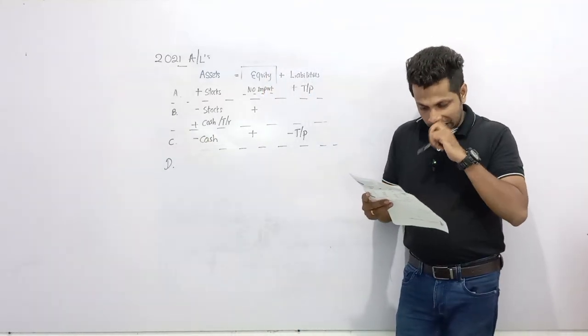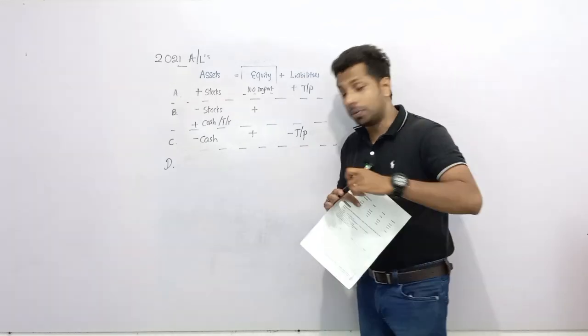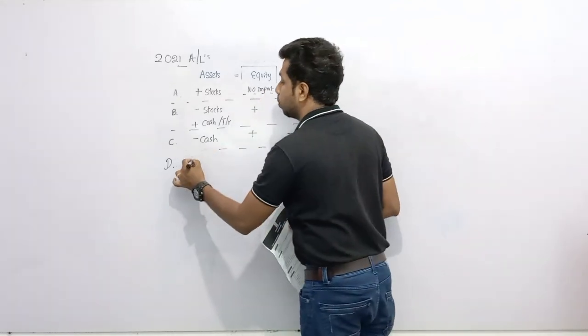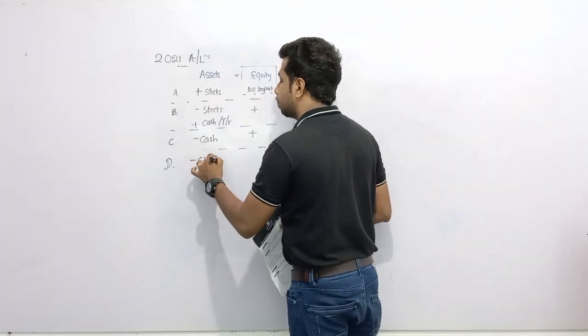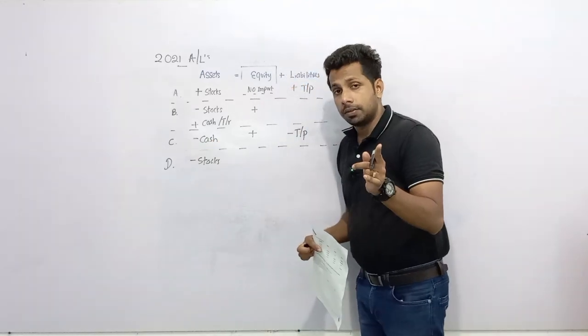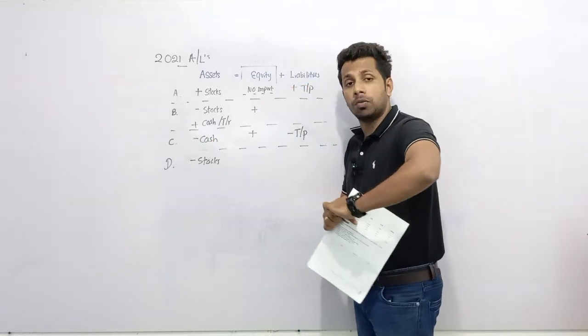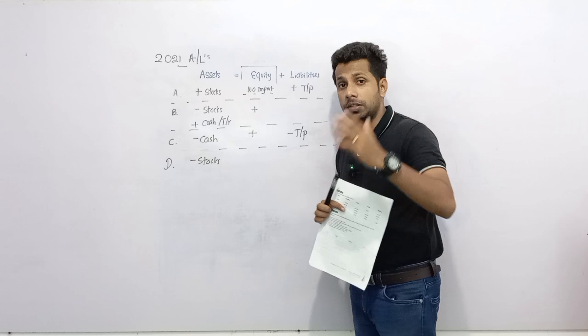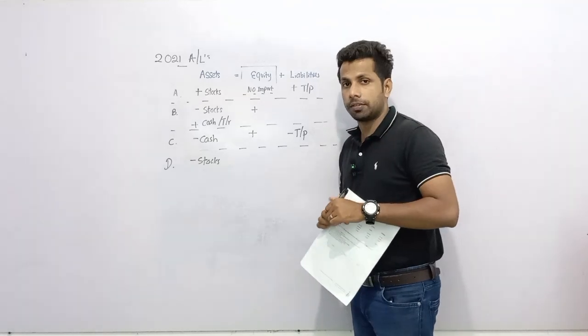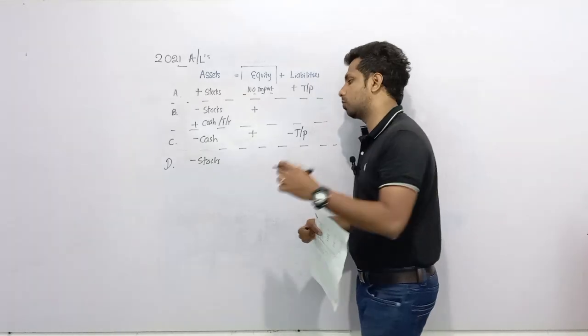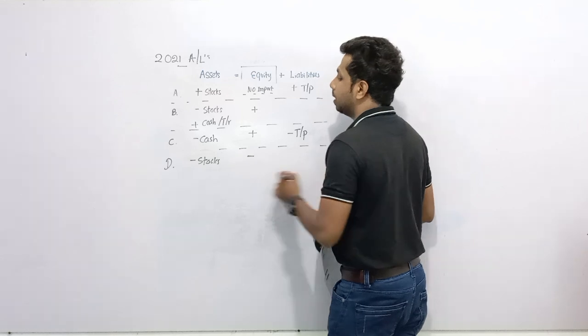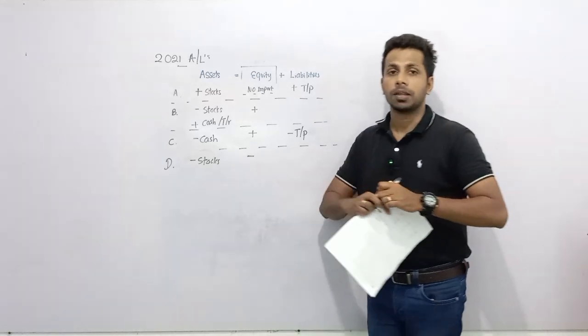Obtaining coconut oil by the owner for personal use. Here the stock asset decreases, and these stocks, my dear children, withdrawn by the owner for personal use means, tell me one word, drawings. So what can you see here? Stock drawings. Because of drawings, equity decreases.